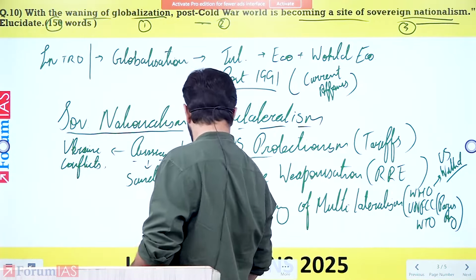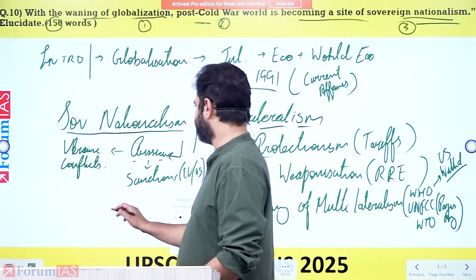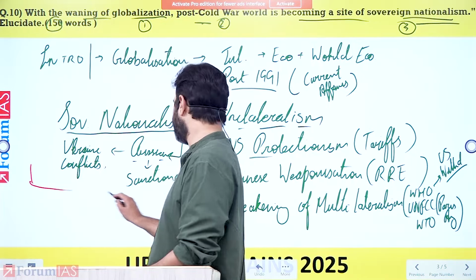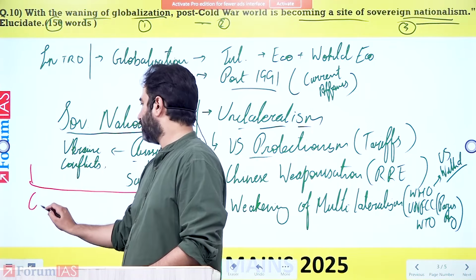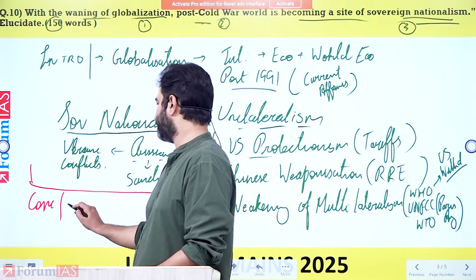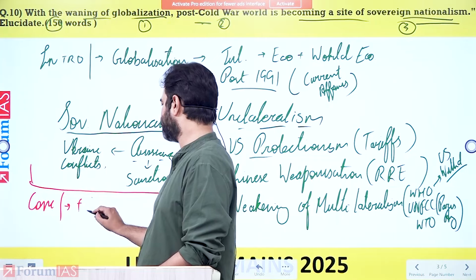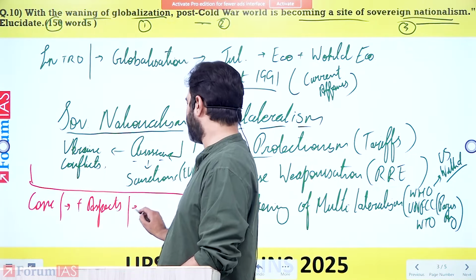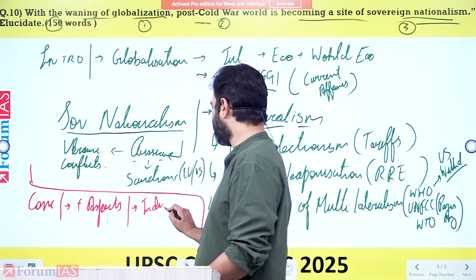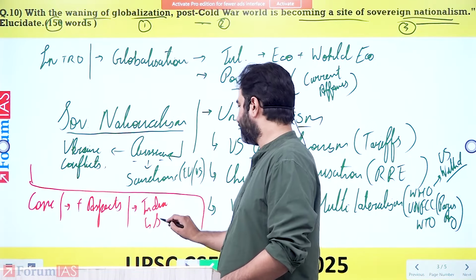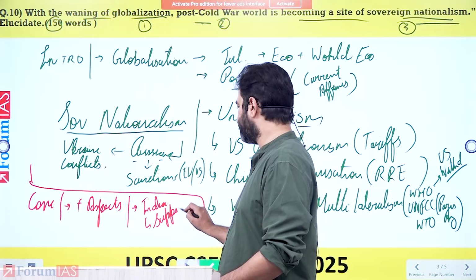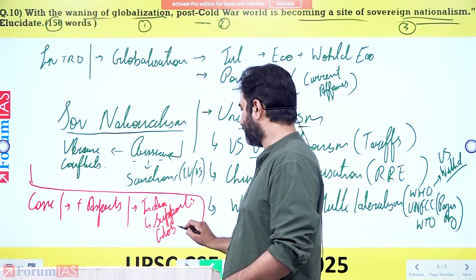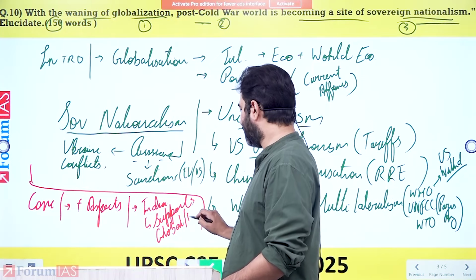So when you're writing a positive aspect, in terms of your conclusion, what you should do is actually bring in India on how India is supporting globalization. India supports globalization and multilateralism.